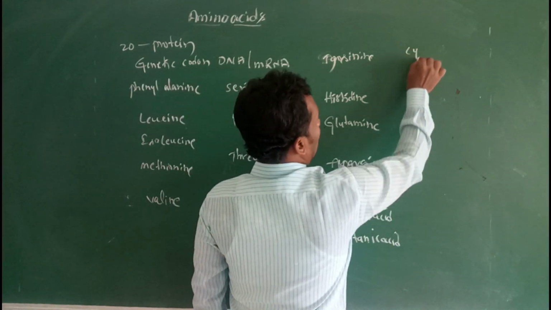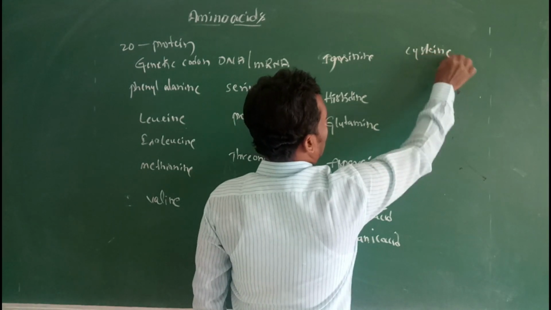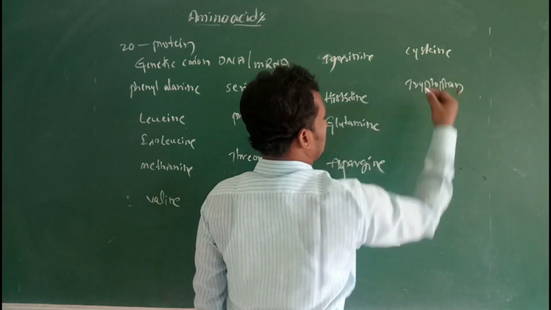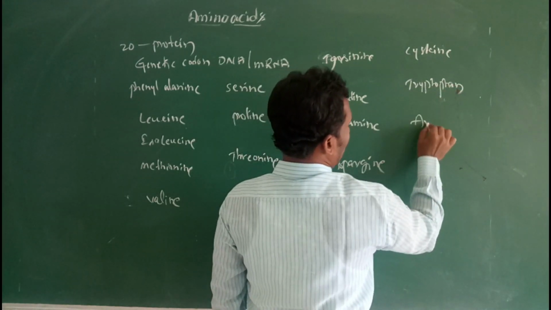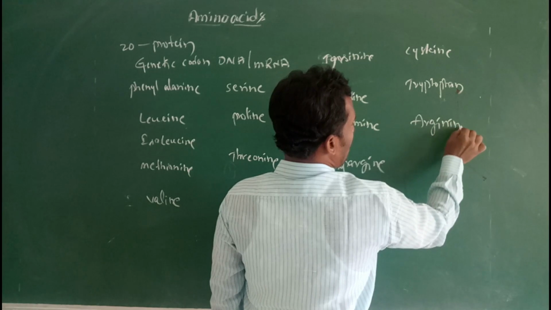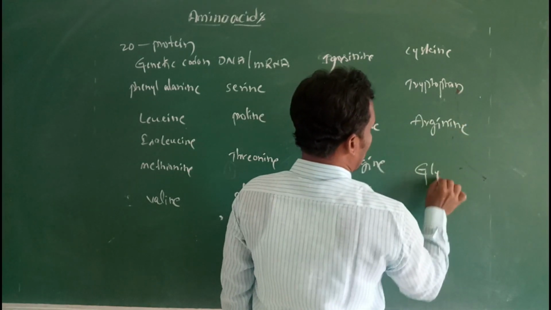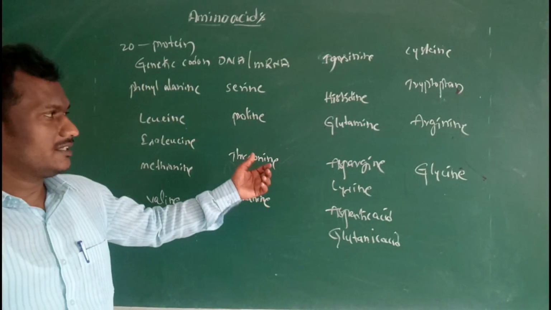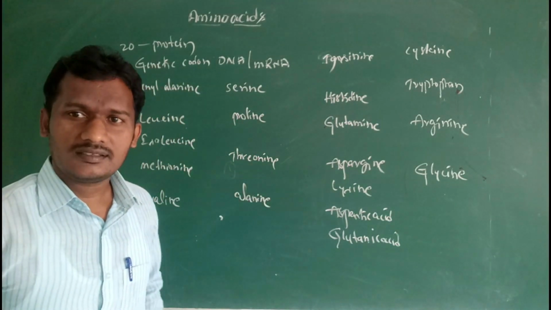Next one, cysteine, tryptophan, arginine, then glycine. So these are the 20 amino acids that participate in protein synthesis.